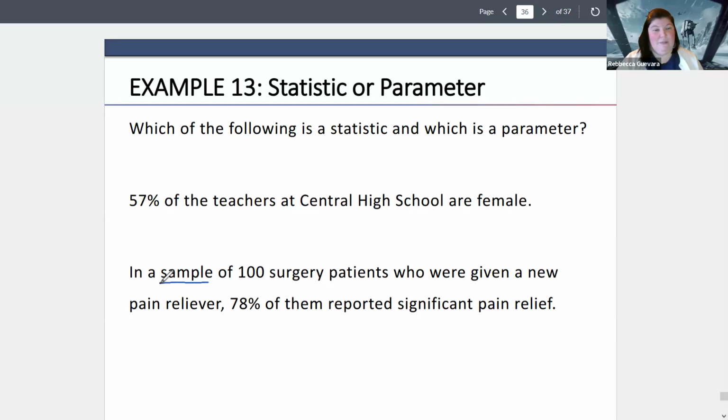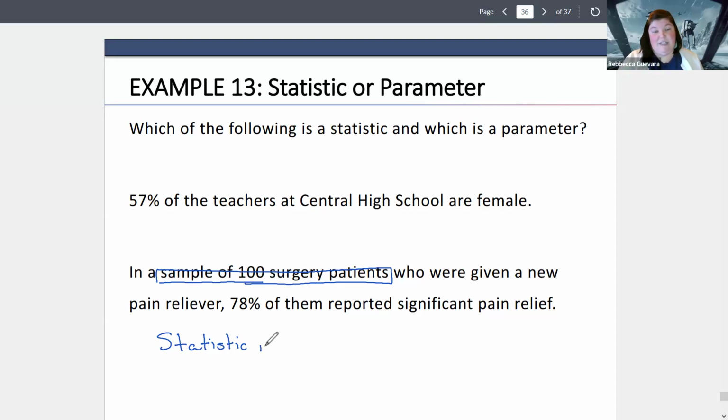So this one here mentions we have a sample of 100. So we have a sample of 100 patients. So this is going to be a statistic that we're talking about. And that statistic is a summarization of what we know about those 100 patients.